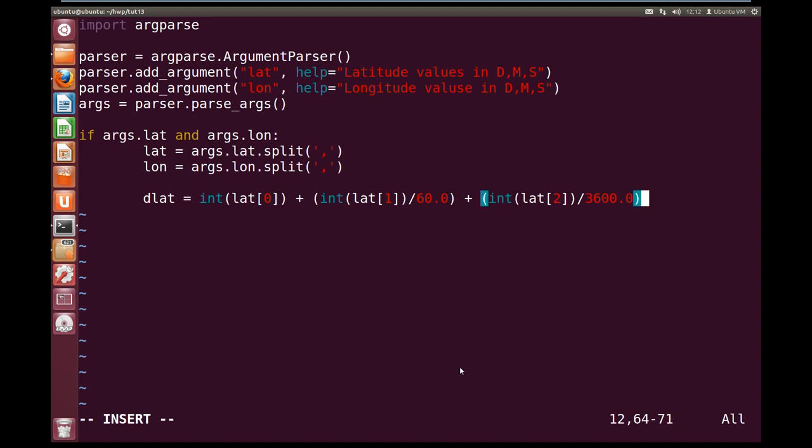Okay, so that'll convert our degrees, minutes, seconds into decimal latitude.